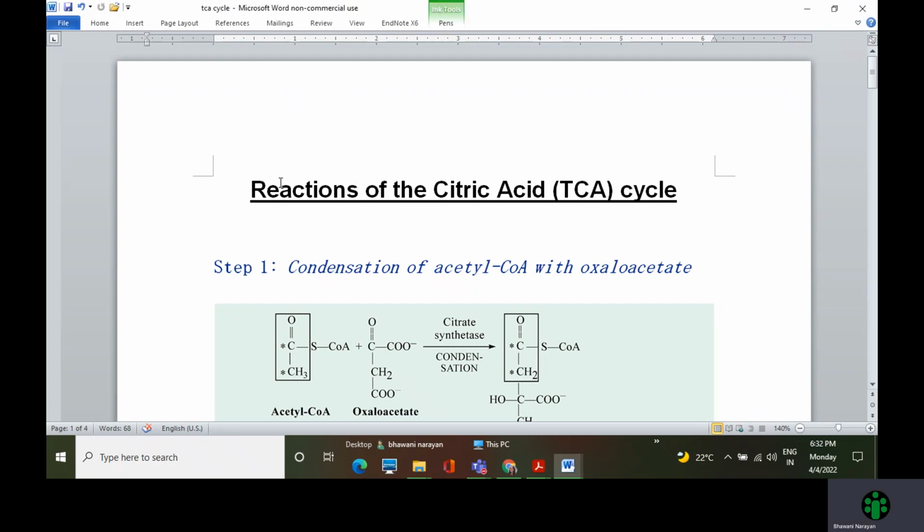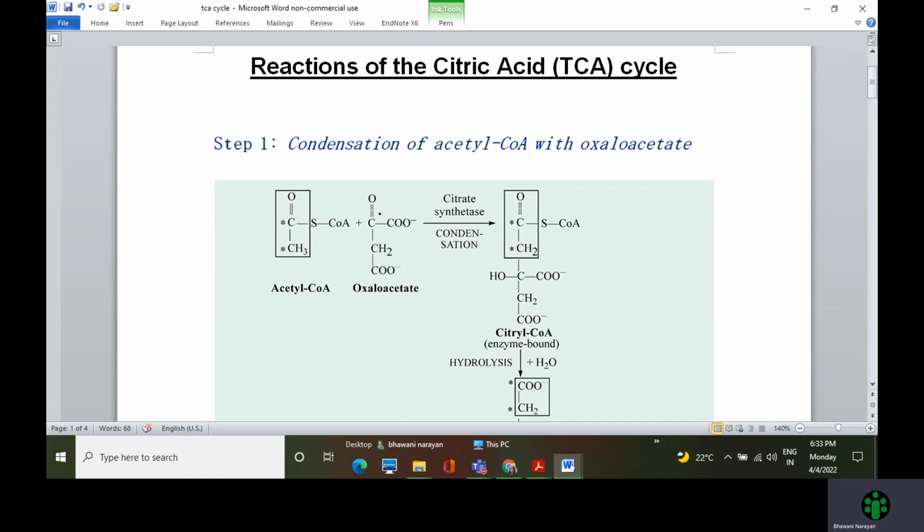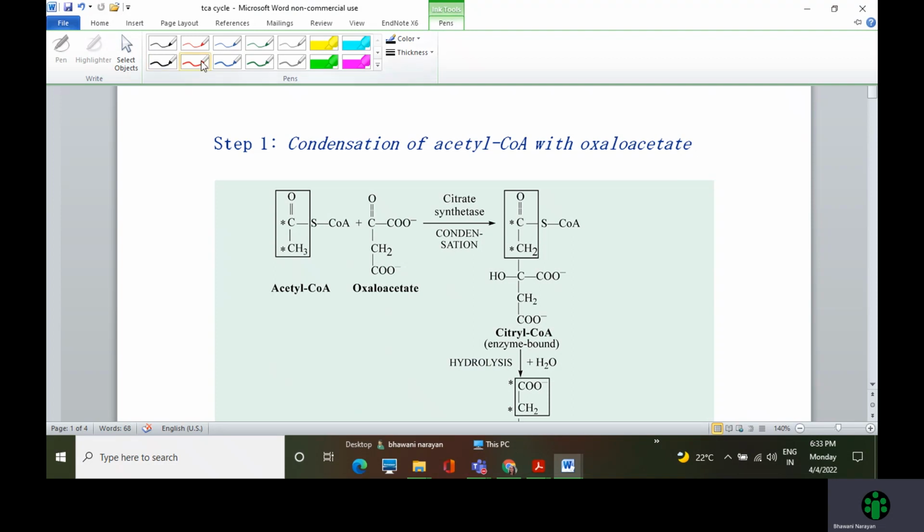Let us now have a look at the reactions of the citric acid cycle. As we said, it begins with the condensation of acetyl coenzyme A with oxaloacetate. Citrate is formed and that gives the cycle its name, Tricarboxylic Acid Cycle. So let us have a look at how acetyl coenzyme A